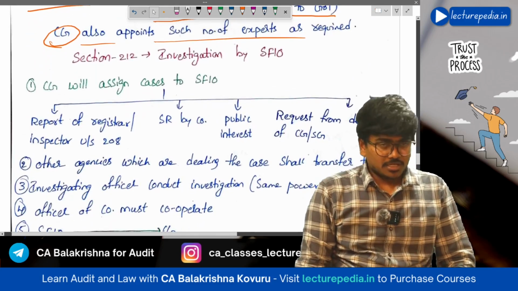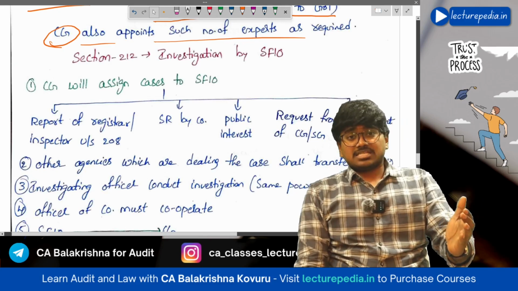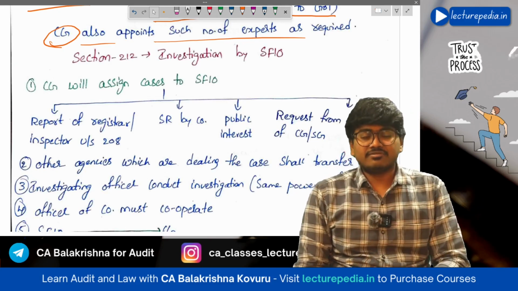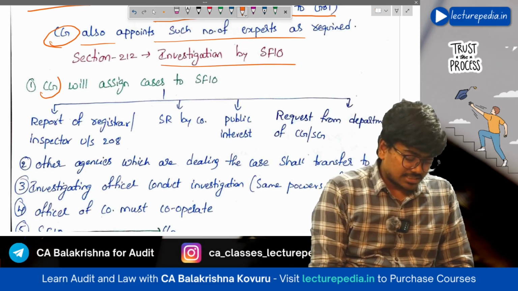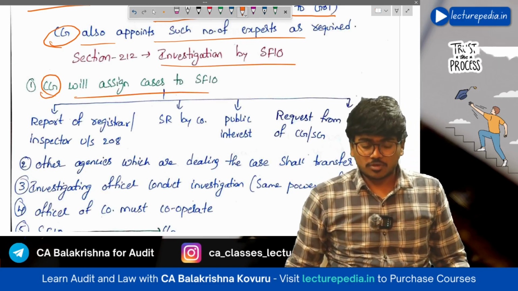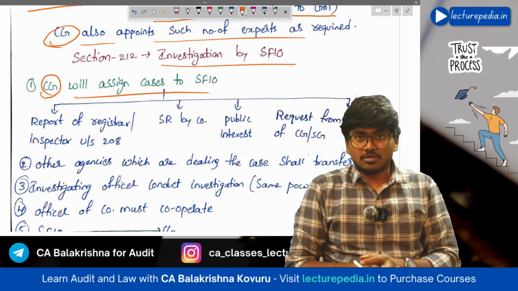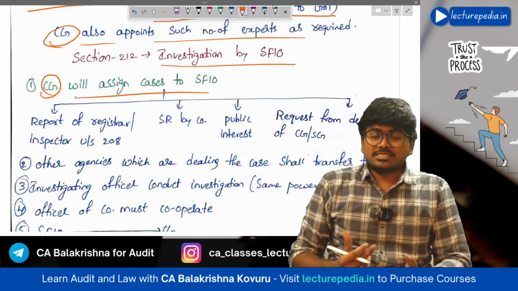Okay, next, section 212. Now, SFIO has been established. SFIO will conduct the investigation. What is the purpose of SFIO? Conducting investigations, right? So, investigation by SFIO. CG will assign cases to SFIO. Okay, who has created SFIO? Central government has created SFIO. The work to the SFIO will also be given by central government only.